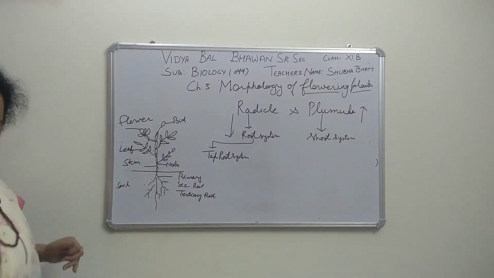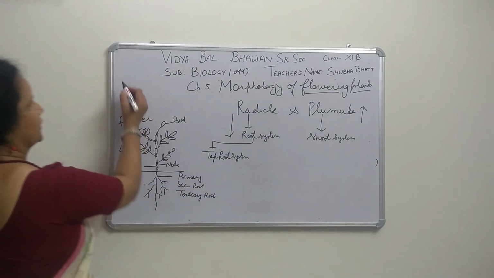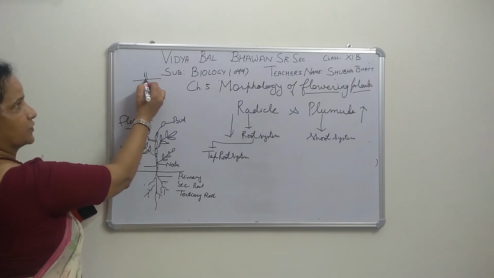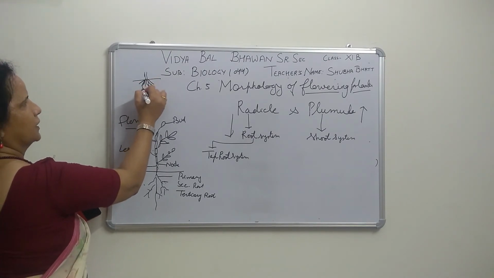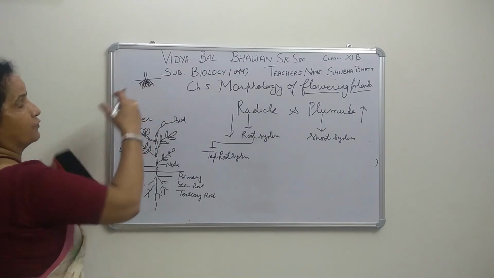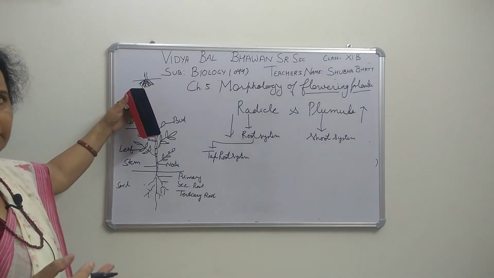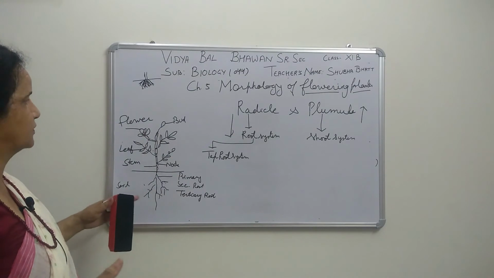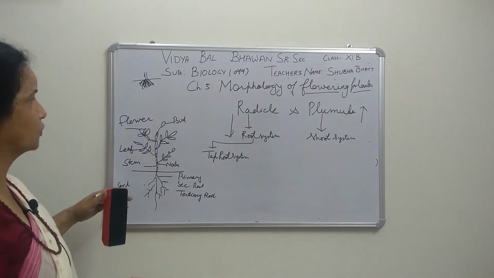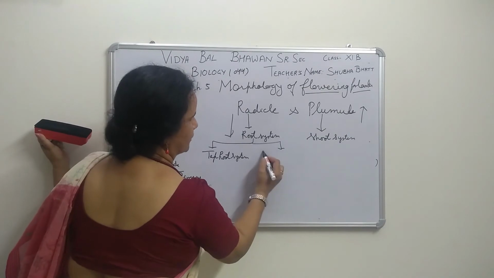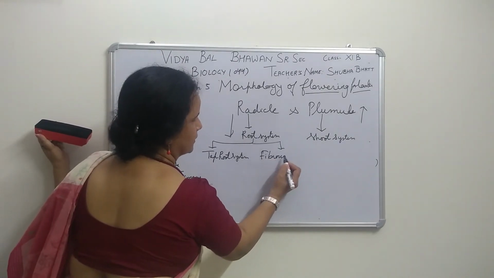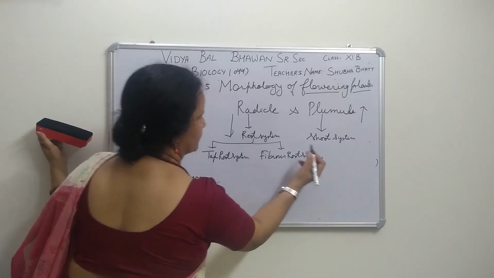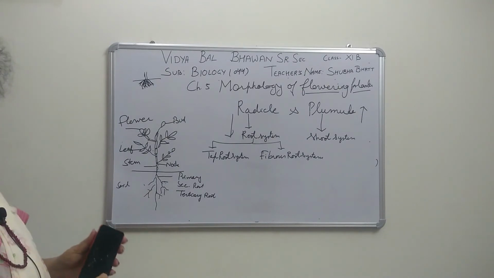Right. Sometimes some roots are just at the base. From the base of the stem, a number of roots are arising like this, and we have a tuft of roots. Tuft means a bunch of root branches. That is called fibrous root system. What is it called? Fibrous root system. Right? These two types of systems are there, taproot system and fibrous root system.